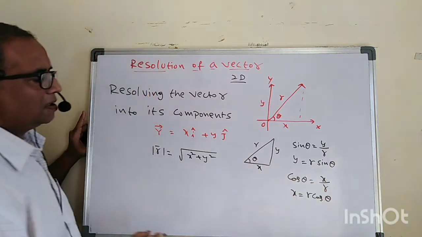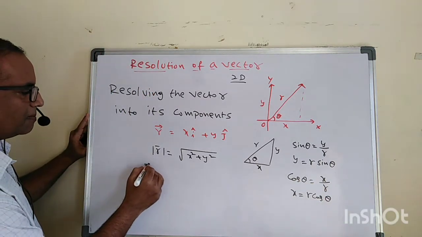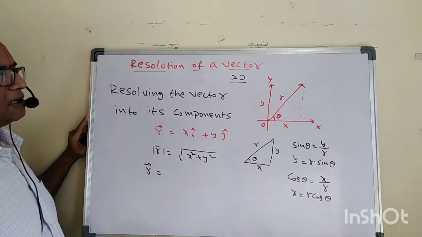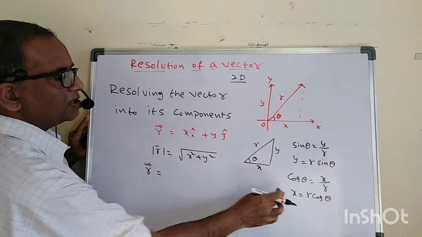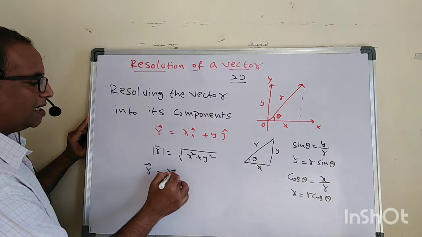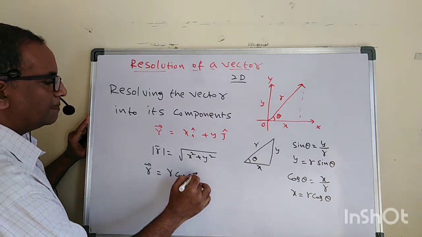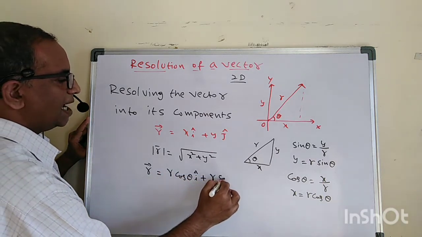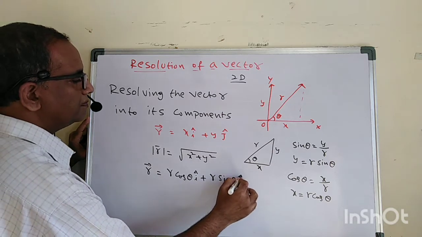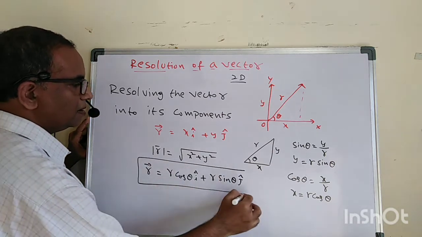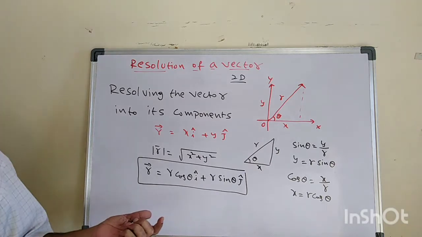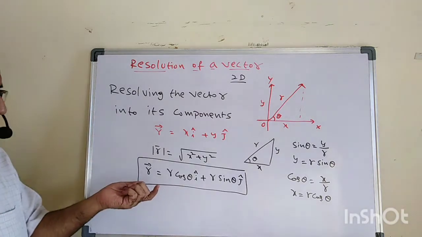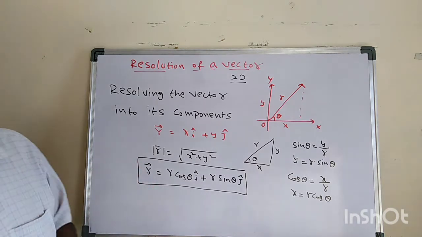Therefore, the x value is r cos theta. So here you can also write the vector r as x i cap plus y j cap. In place of x, I can substitute r cos theta, and in place of y, r sin theta. So r equals r cos theta i cap plus r sin theta j cap. This is another way of representing the vector.